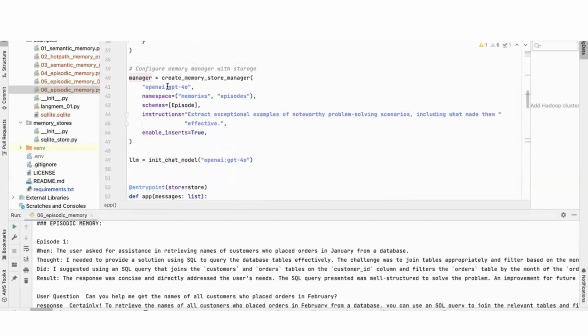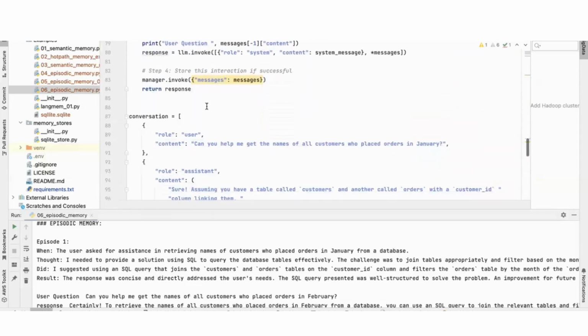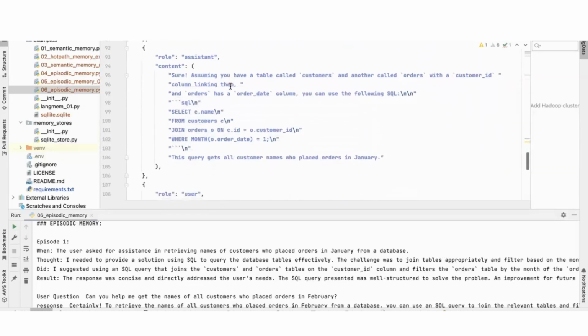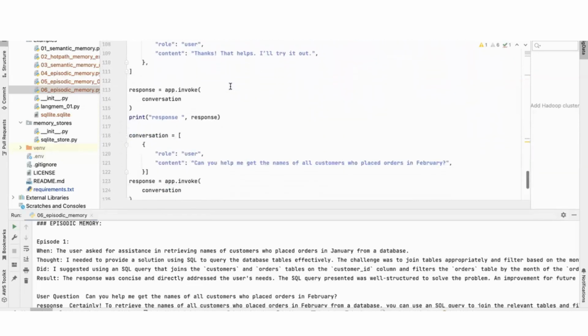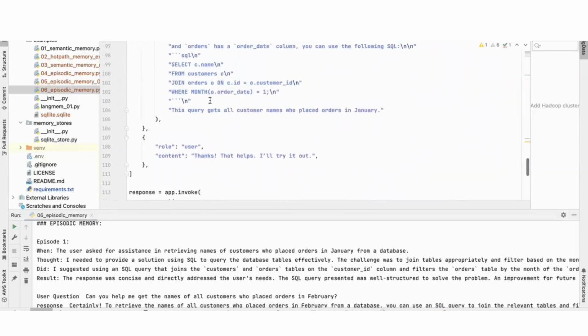I created a memory manager with GPT-4o. The namespace where I want to store it is episodes. And I'm giving this conversation history and asking it to store this interaction as an episode, following the episode schema that I mentioned. In the first conversation, there are no episodes, there is no memory, so it will just store this.